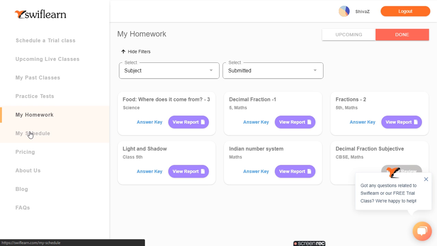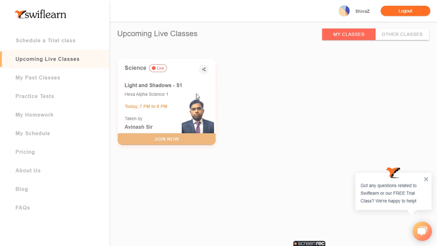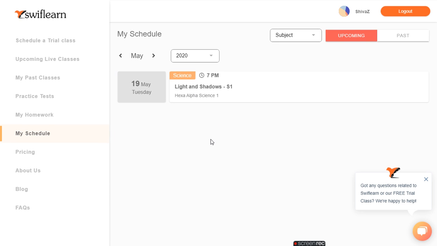And this is my schedule. So my schedule is basically the classes which have been assigned to me. So this is the 19th, today's class at 7 p.m. This has been assigned to me, so it's also visible at my upcoming live classes. So the student has to attend it. You can see the whole month's timetable here. So make sure you check this.